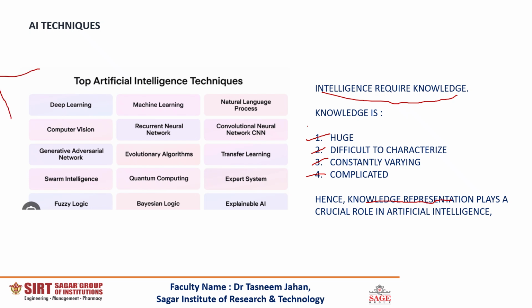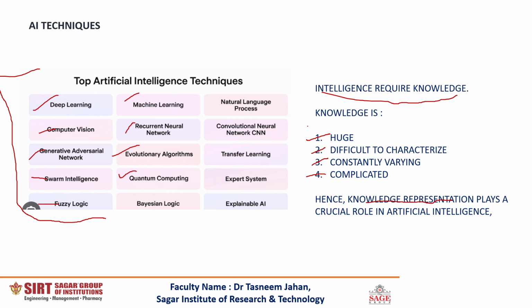And this knowledge representation is combined with the following techniques to develop an AI system. An AI system can be designed by using deep learning, computer vision, generative adversarial networks, swarm intelligence, which is a very interesting genetic algorithm and AI area, then fuzzy logic, machine learning itself, recurrent neural networks, evolutionary algorithms, again a genetic algorithm, and quantum computing.